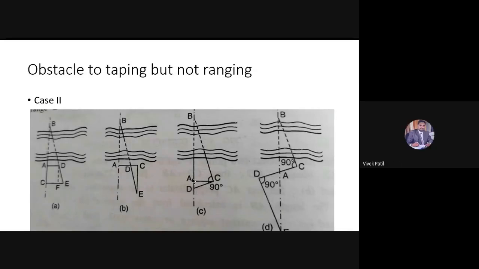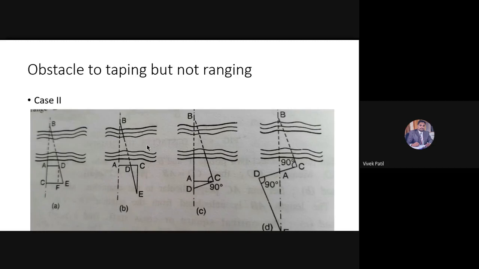Sir. So these two triangles are similar. So from this similar triangles properties, can I write the equation AB divided by AC is equal to AC divided by AD?